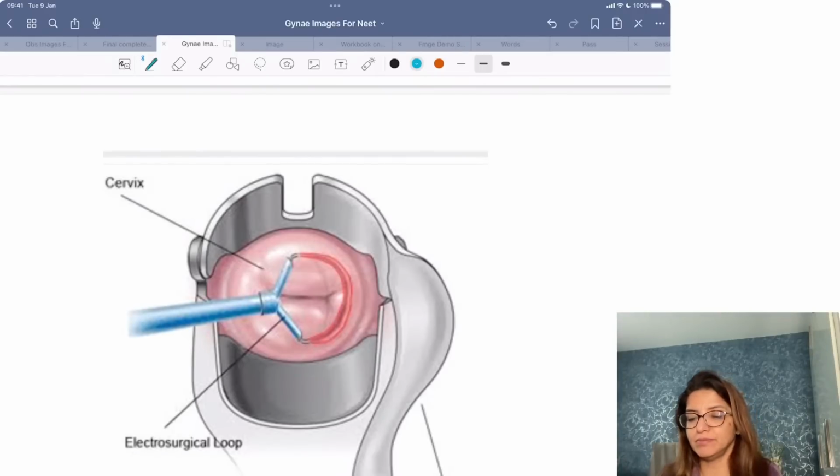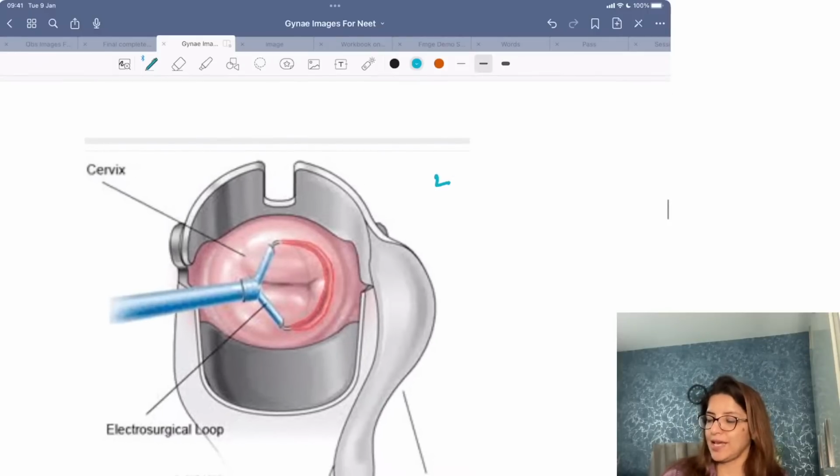What procedure is being done? What procedure is this? Anyone in the chat box who's going to answer this for me? Excellent, Harideep. This is LLETZ, or this is LEEP.